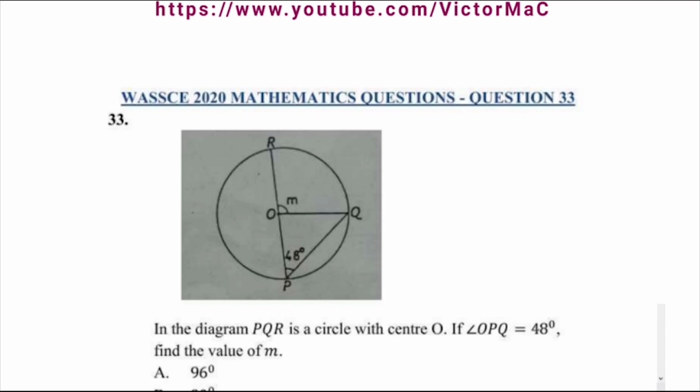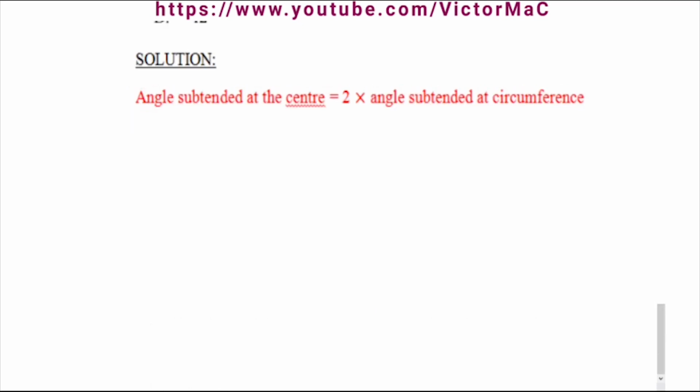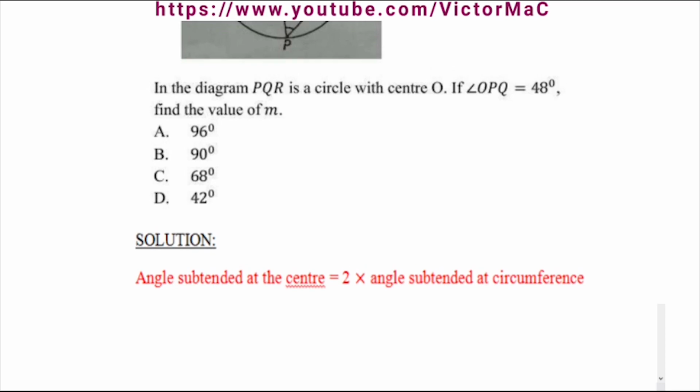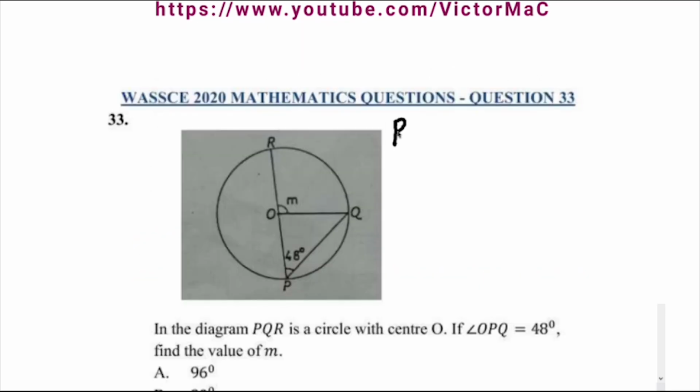It says in the diagram PQR is a circle with center O. If OPQ is 48, find the value of M. Using the theorem showing on your screen. By the circle theorem, the arc RQ subtends angle ROQ at the center, which is angle M. That same arc RQ also subtends angle RPQ at the circumference, that is 48 degrees.